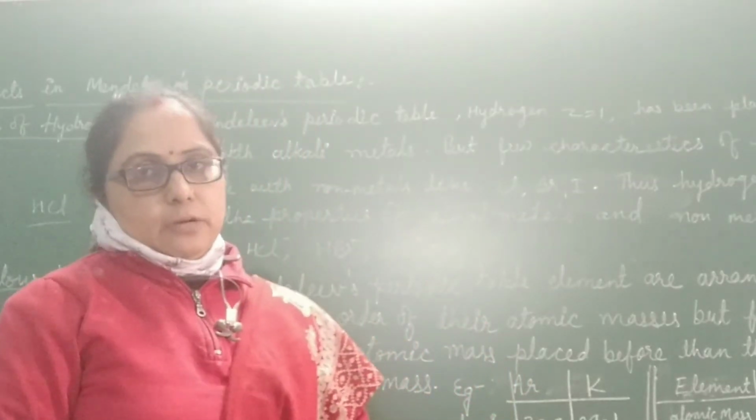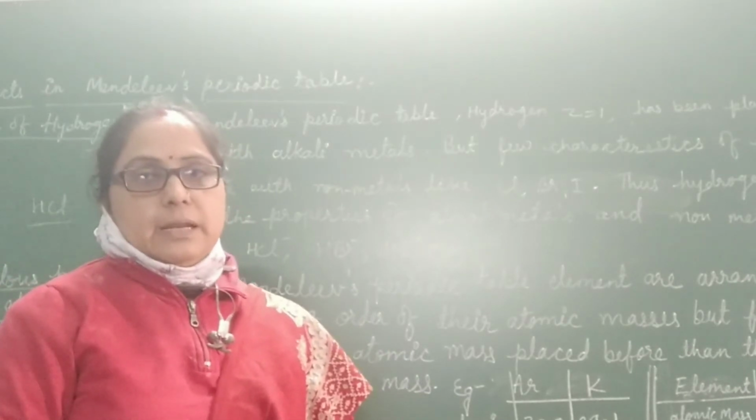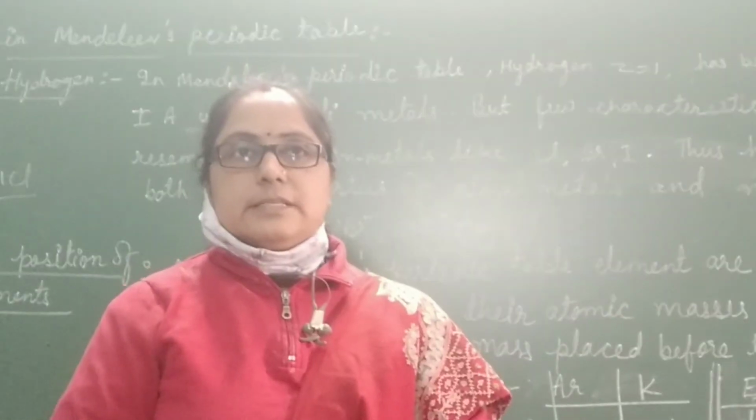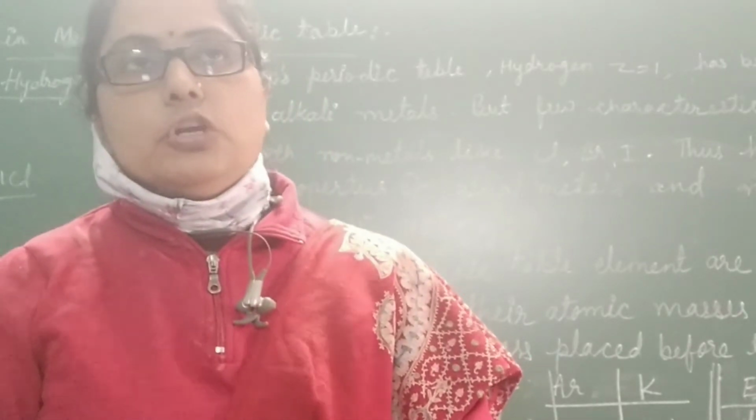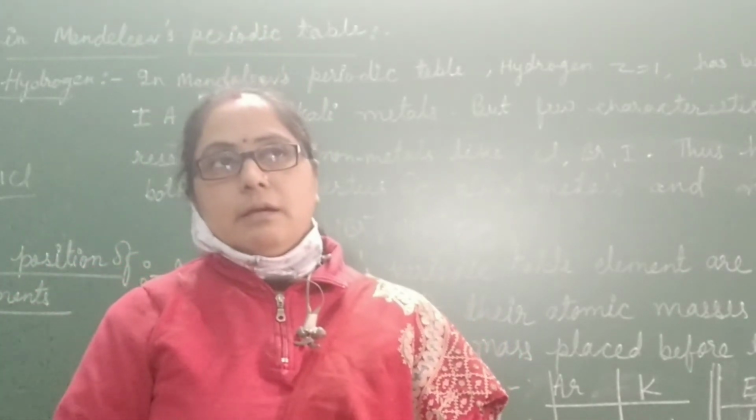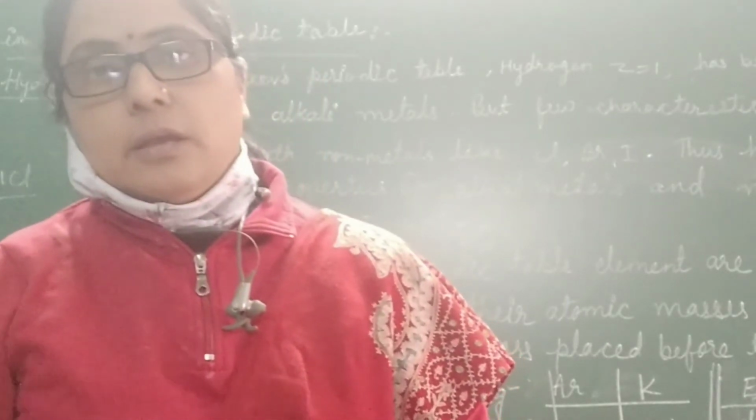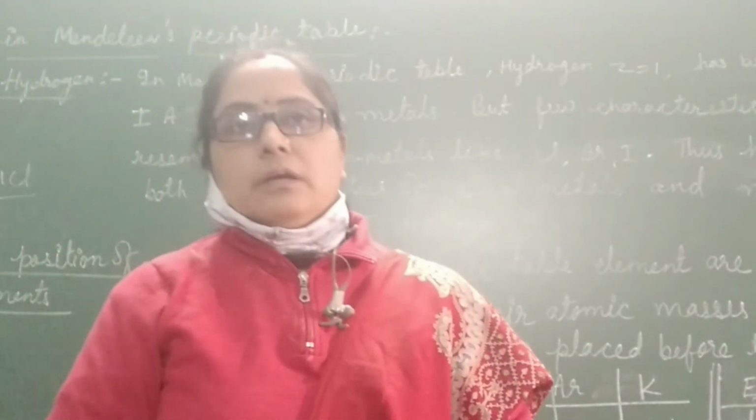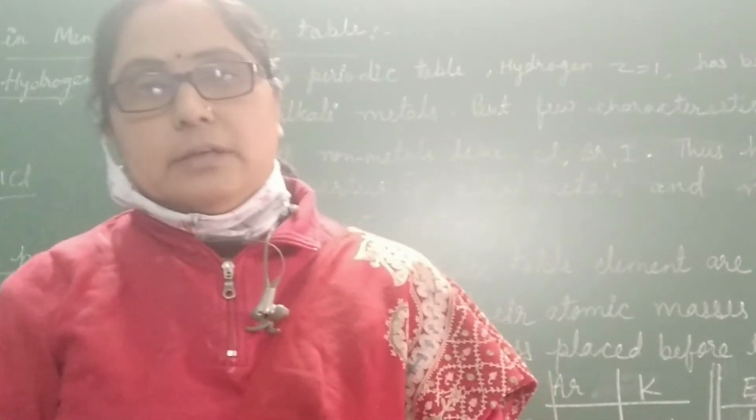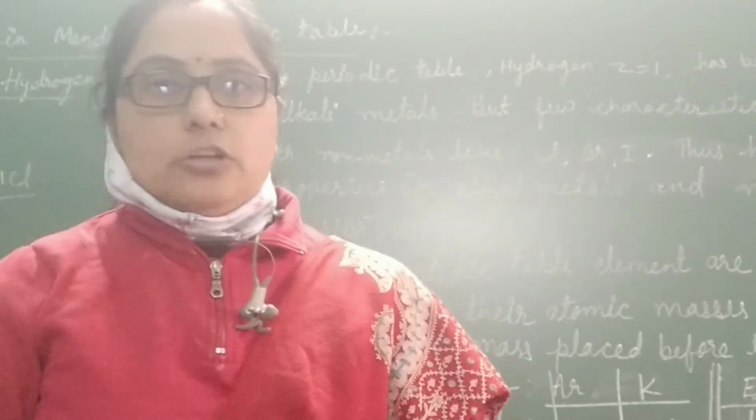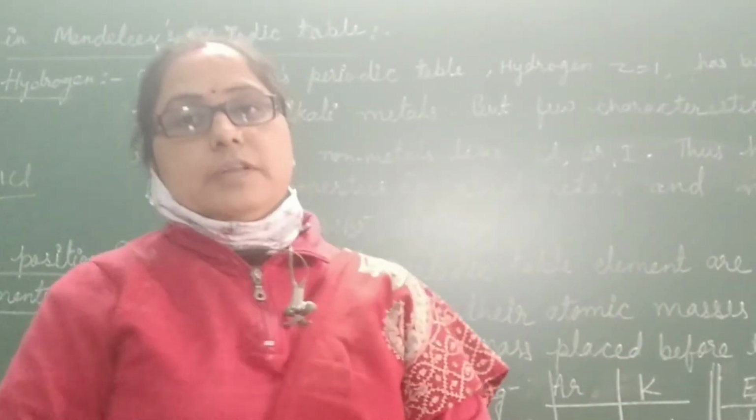Defects of Mendeleev Periodic Table. In the Mendeleev periodic table, there are many defects. The first is the position of hydrogen. Till date, the position of hydrogen is not fixed. The reason is that a few properties of hydrogen resemble the alkali metals. Its atomic number is 1, so it is placed in group 1A.